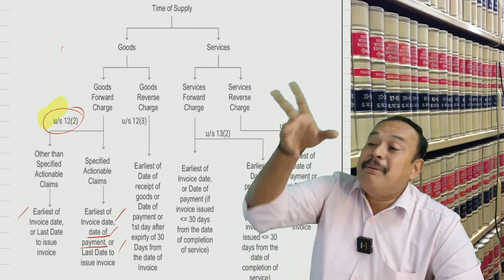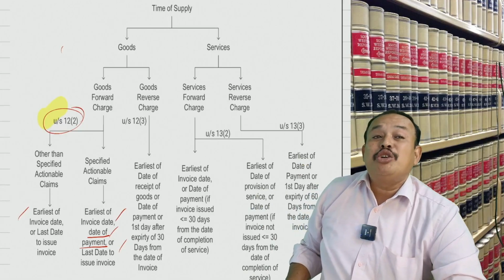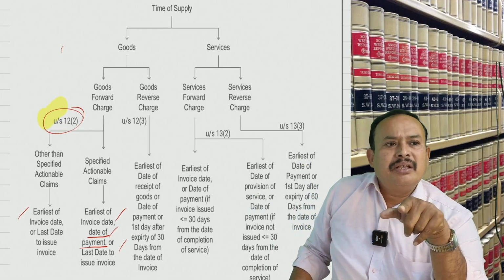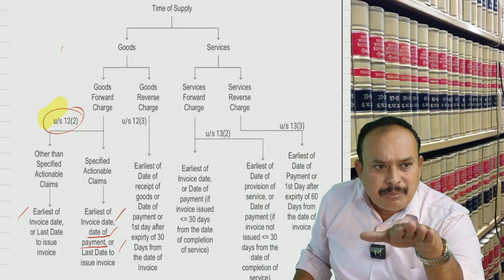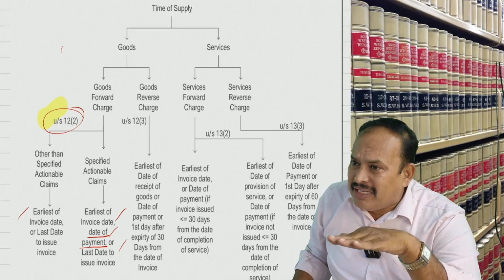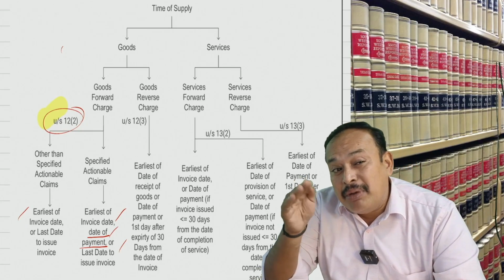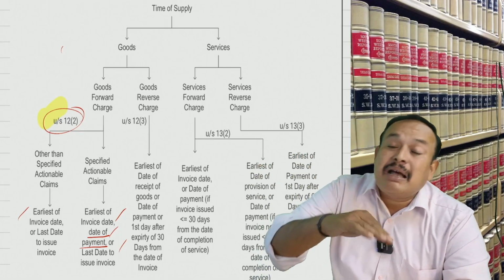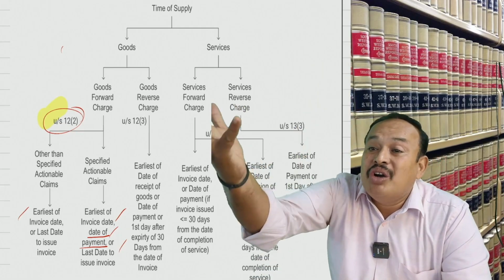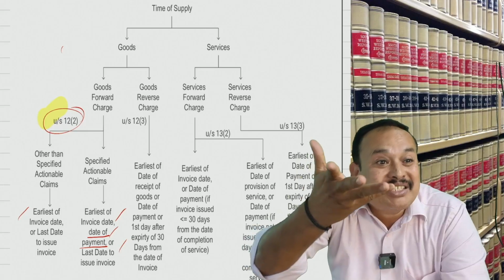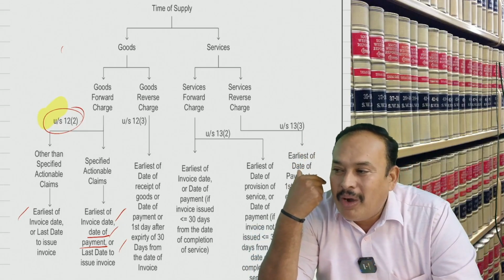If the supplier is a registered person, who is required to issue the invoice? The supplier. The supplier should issue the invoice. Is that clear? What is the time limit within which the supplier should issue the invoice? The invoice should be issued on or before the last date. What is the last date?